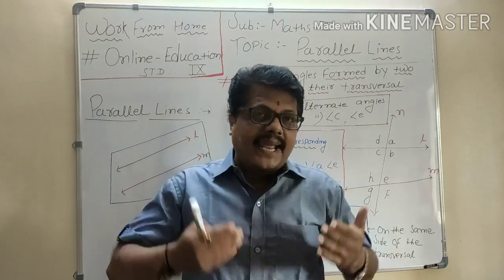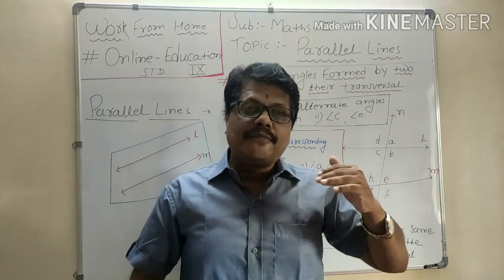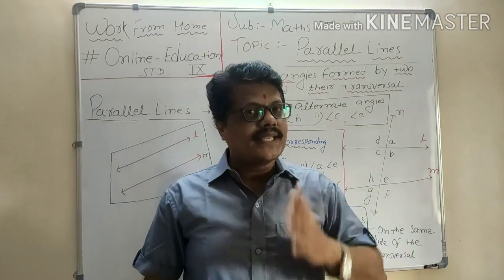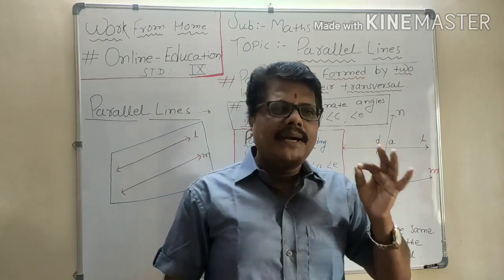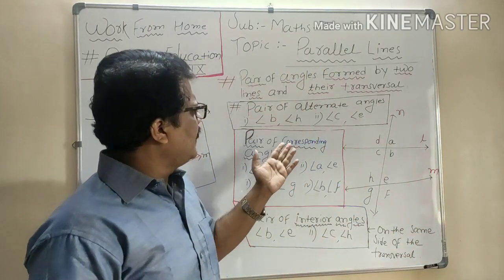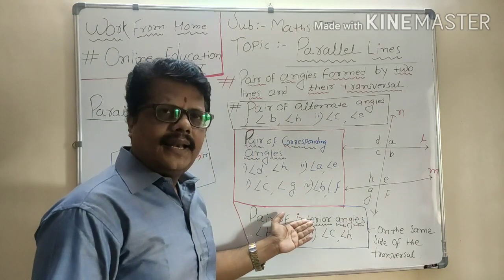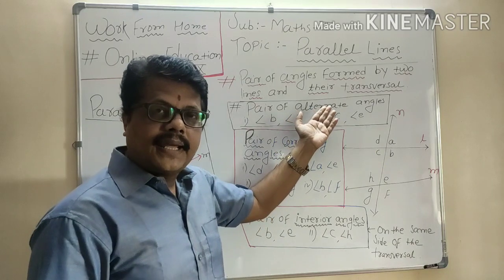Now these 8 angles are classified into different kinds of angles, and you just remember the names properly: they are known as corresponding angles, interior angles and alternate angles.